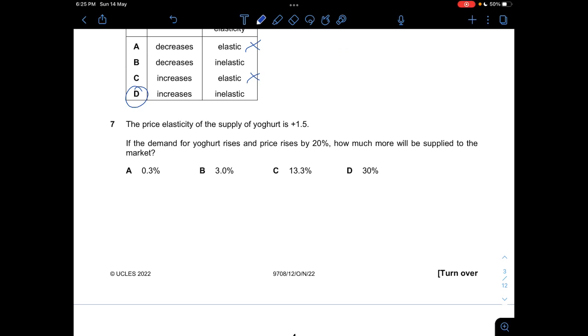And question 7, the price elasticity of the supply of yogurt is positive 1.5. If the demand for yogurt rises and price rises by 20%, how much more will be supplied to the market? So price elasticity of supply would be counted with the percentage change in quantity supplied over the percentage change in price, and that will be 1.5. And then we'll put the 20% below, so the percentage change in QS here, and then this will be 20, it's going to be 1.5, and then the percentage change of quantity supplied would be 30%, right? So answer is D. So 30% more will be supplied to the market, right?